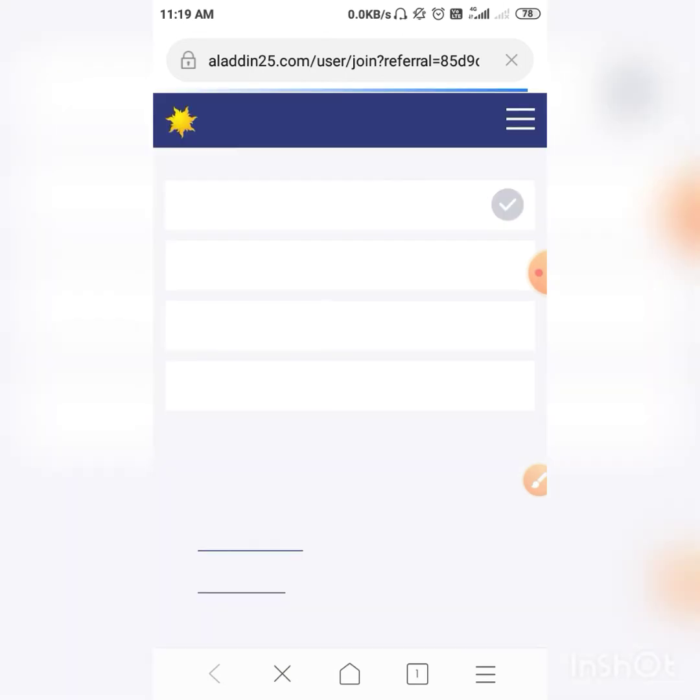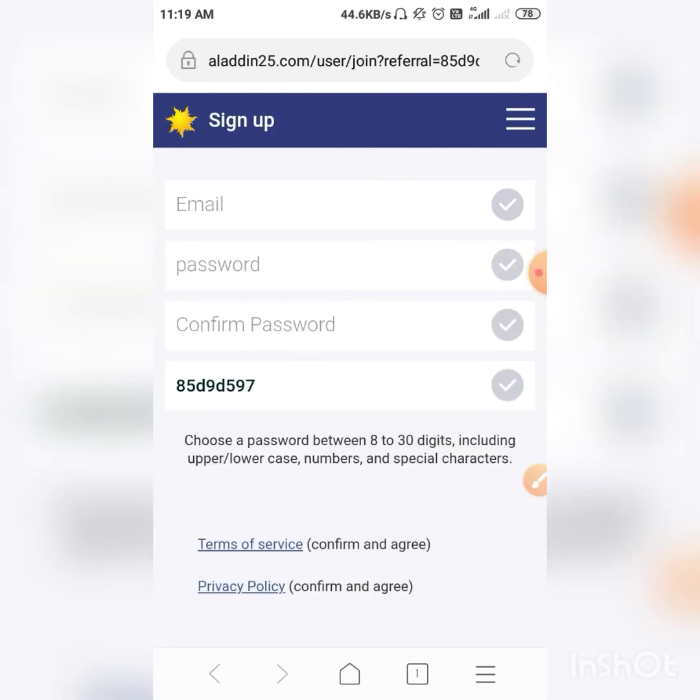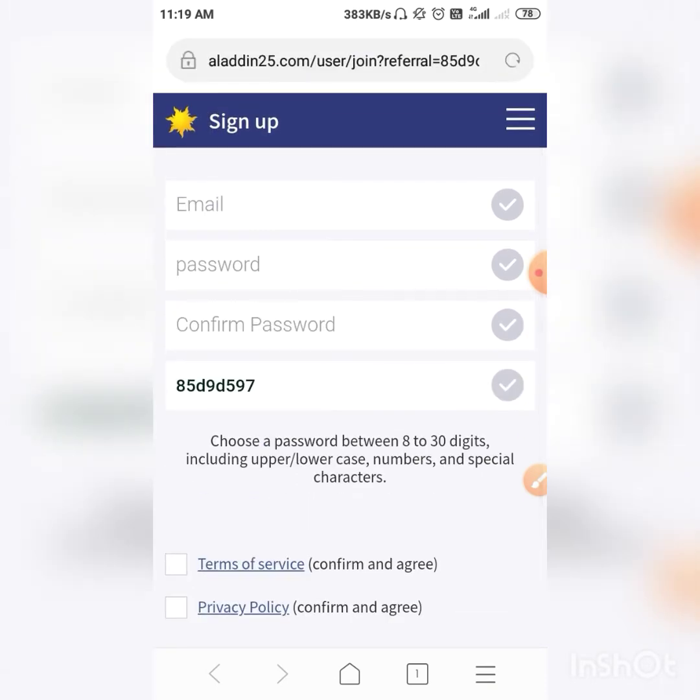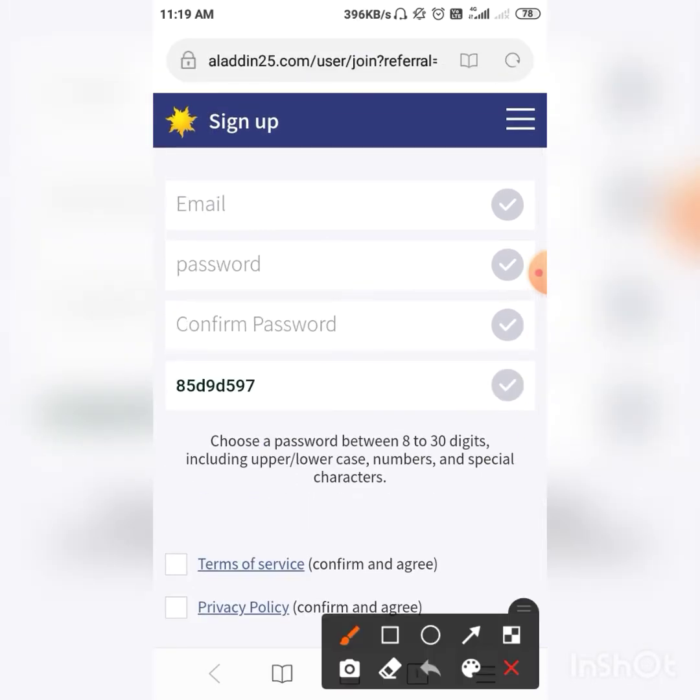So guys, the app launched yesterday, but the app I think is slow at this time. So guys, enter your email ID, enter your password and repeat it again.